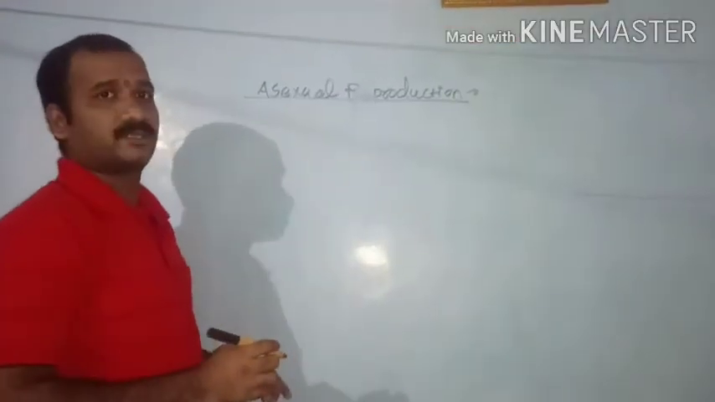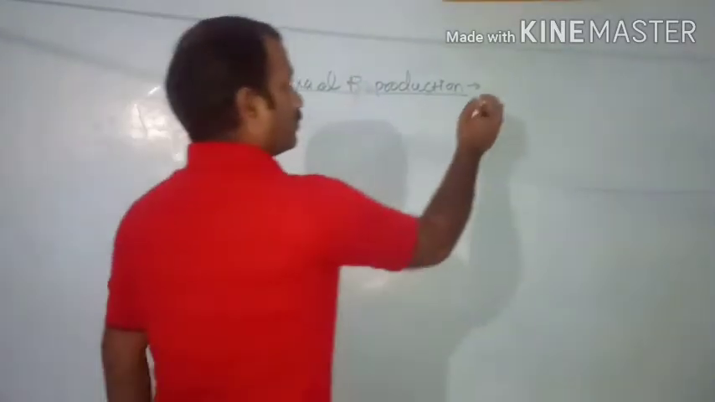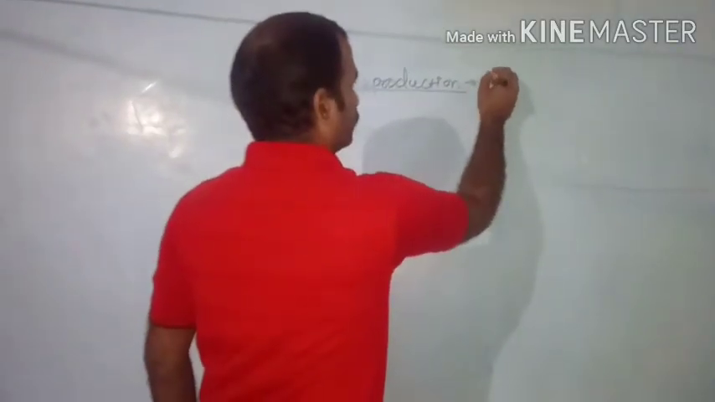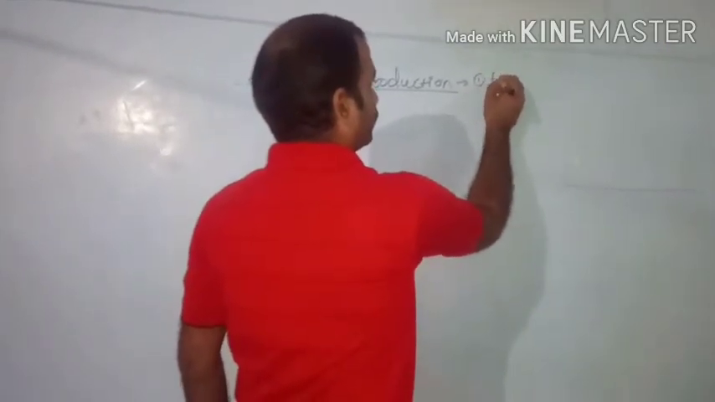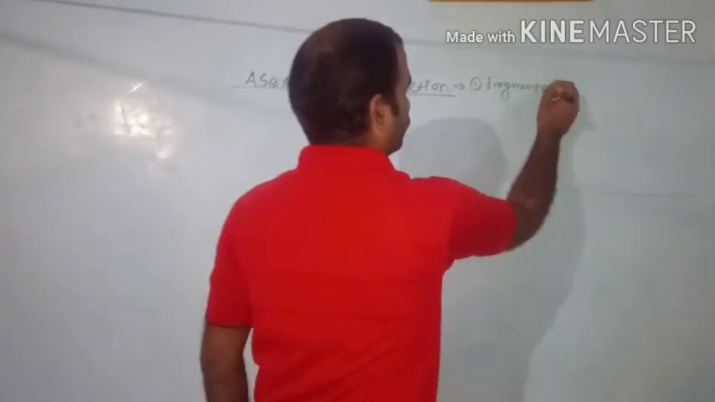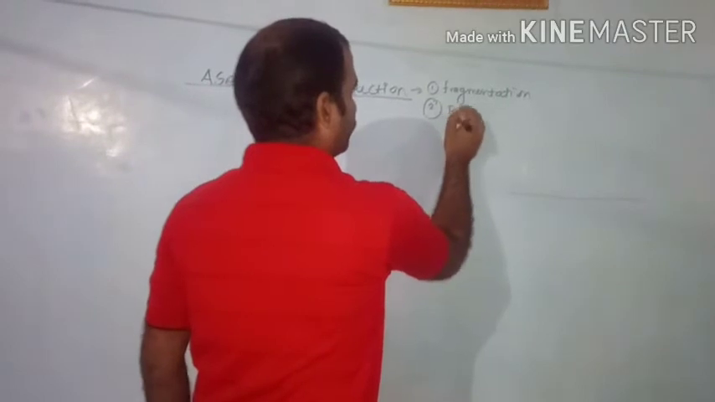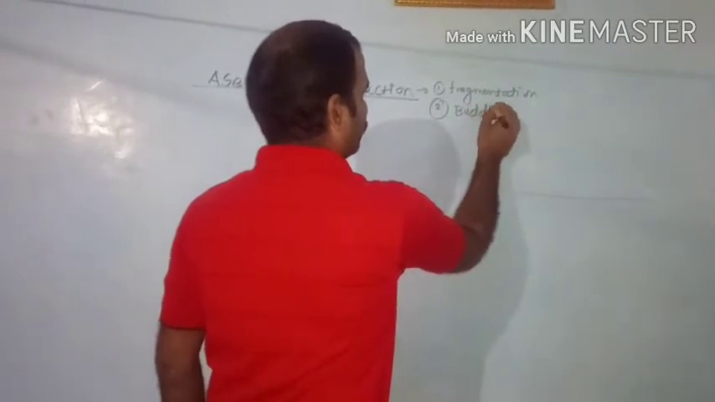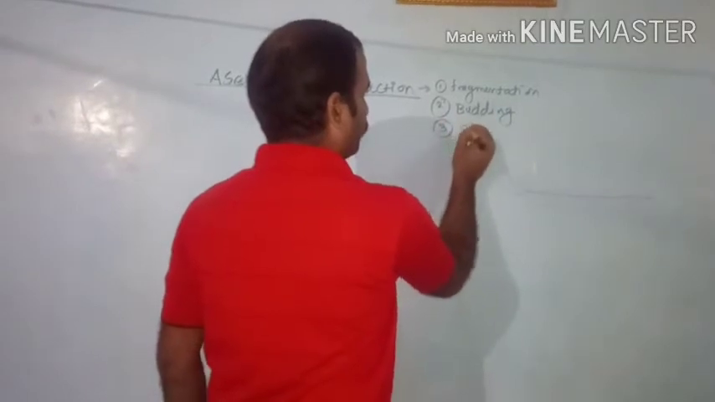Last period we have seen asexual reproduction in lower organisms, that is their types. What are the types? We have already seen. First, fragmentation. Second, budding. Third, spore formation.